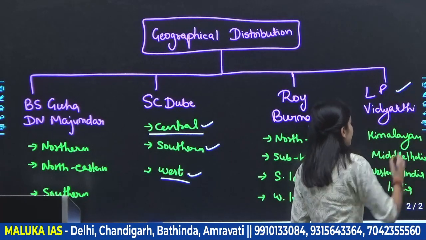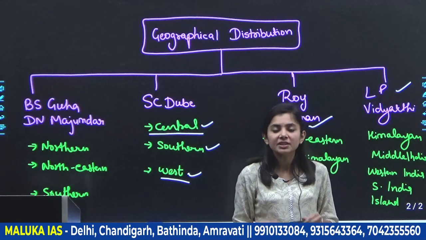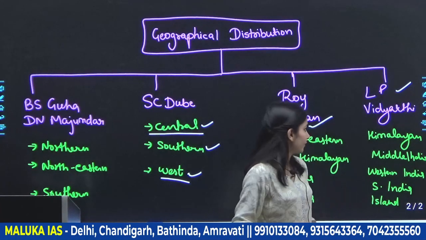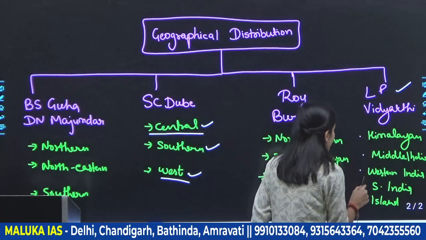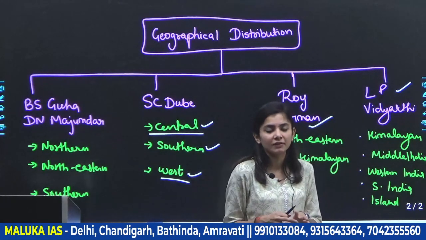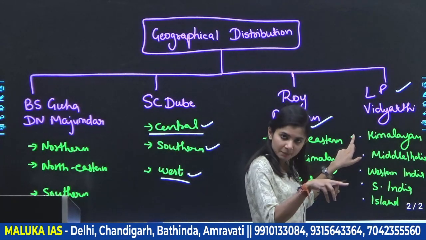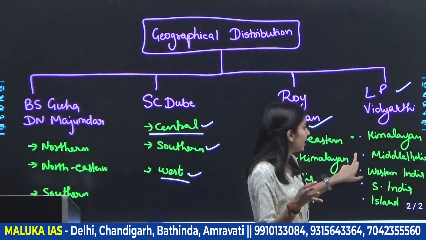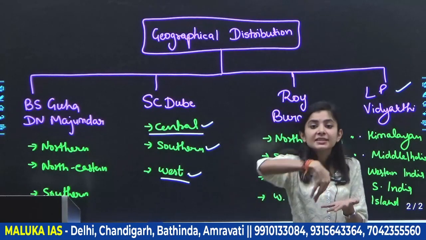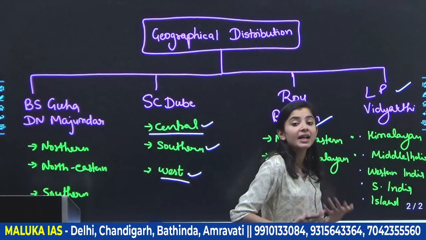Another one is L.P. Vidyarthi. As you know, L.P. Vidyarthi is a very renowned Indologist, and he told some biogenetic variations. He said these depend upon 5 regions, in which he comprehensively covered the whole region. Some biogenetic variations are found in the Himalayan region, some in middle India, which is the central part, some in western India, some in southern India, and some in the islands.